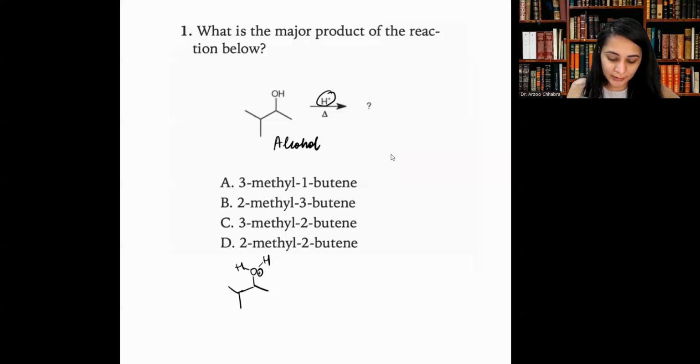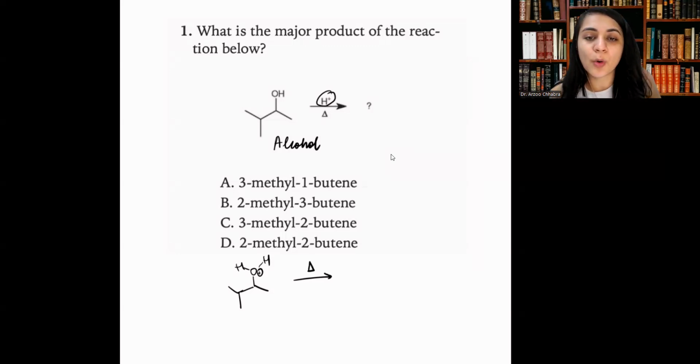And then when you heat this reaction up, we do know that adding heat favors the elimination reaction. That is why when we start off with this reactant and heat it up, it favors elimination or substitution, right?